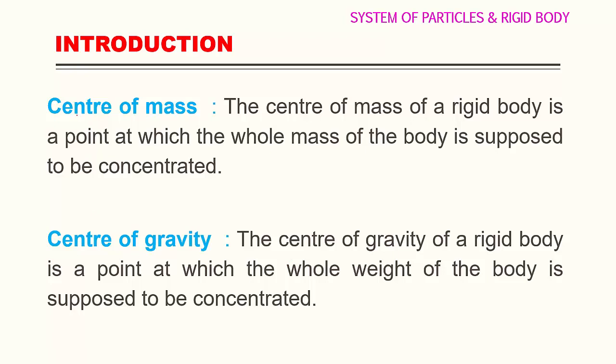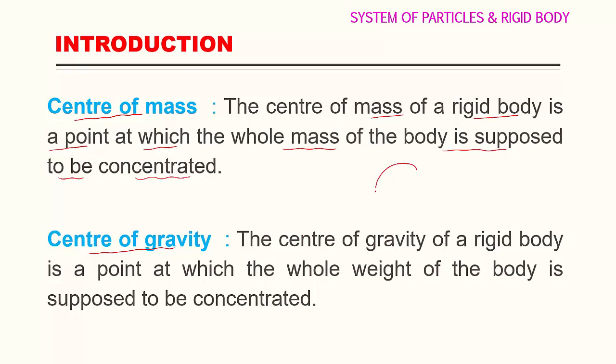Then center of mass. What is the center of mass and what is the center of gravity? The center of mass of a rigid body. What is a rigid body? A rigid body contains a large number of interacting particles whose size and shape do not change when an external force is applied. So the center of mass of a rigid body is a point at which the whole mass of a body is supposed to be concentrated.